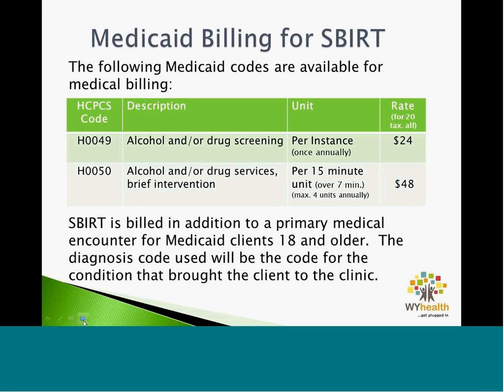These are the Medicaid codes available for medical billing for SBIRT services. The first code is H0049. This is alcohol and or drug screening, and this is anytime that the ASSIST screening tool is used for a screening, the office then can bill H0049 for the rate of $24. The screen can be billed once annually.